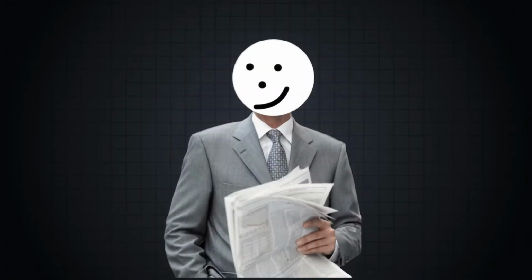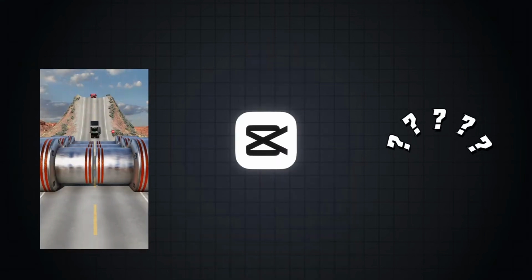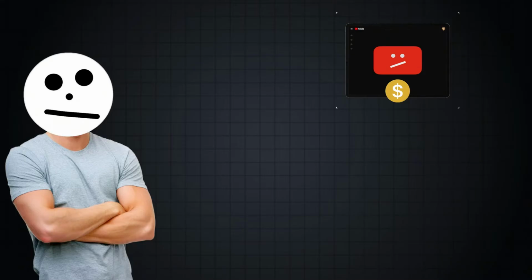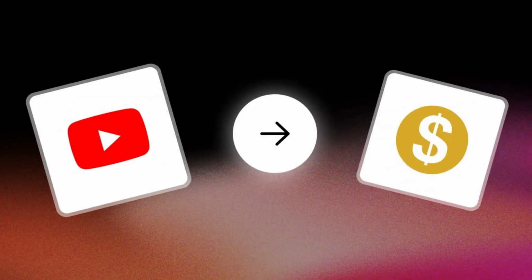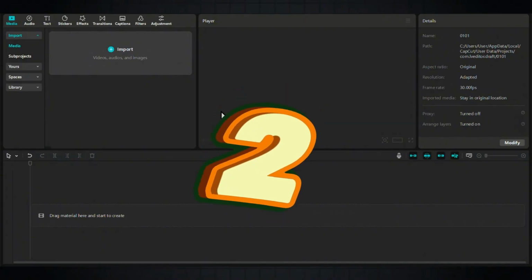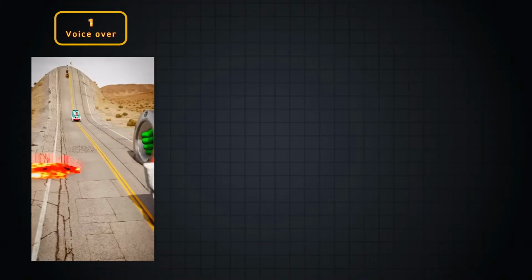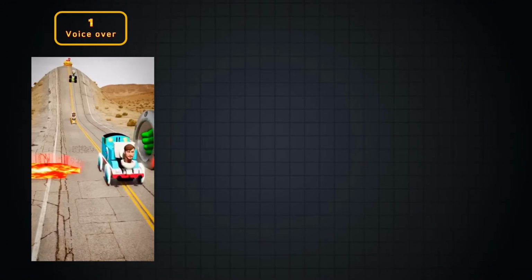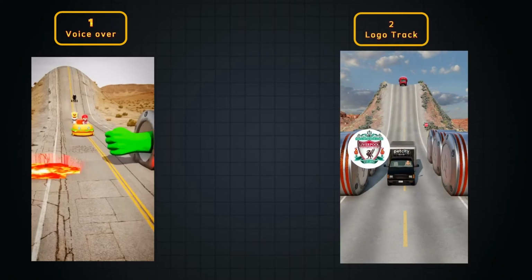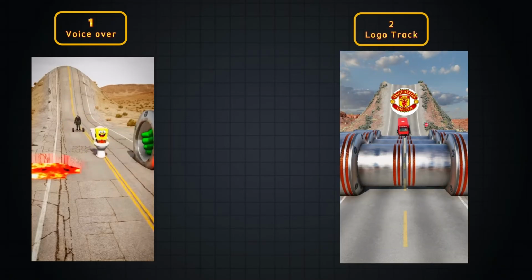Now we're already in the final stage, which is taking the video into CapCut and adding our own creative touches before it's ready to be posted. This is where you can truly make the content stand out and avoid any duplicate content issues. Now, here on CapCut, we have 2 popular methods to edit these videos. The first is the simple voiceover method, where you just add narration to the video, which is incredibly straightforward. The second is the logo tracking style, a trend you've likely seen all over TikTok and Instagram.